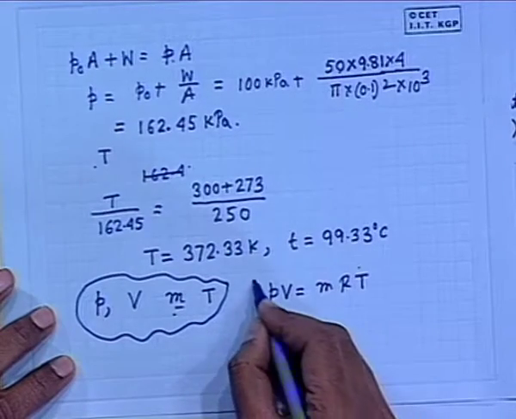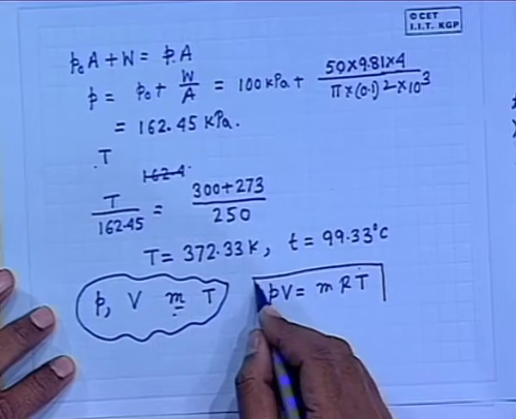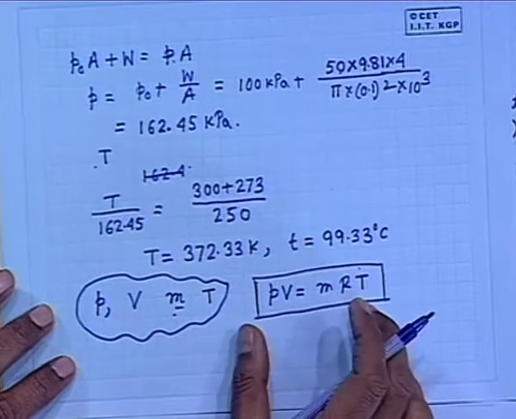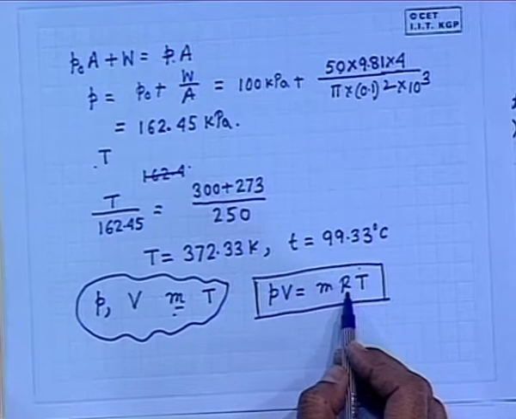Just I recapitulate. For any ideal gas, pressure, volume, temperature and mass are related by this equation, where R is a constant for that particular gas and is known as the characteristic gas constant.